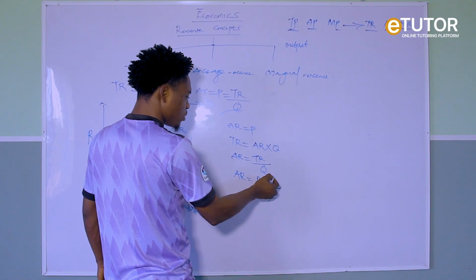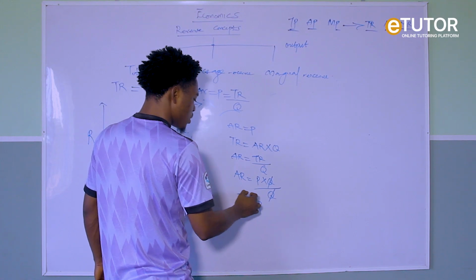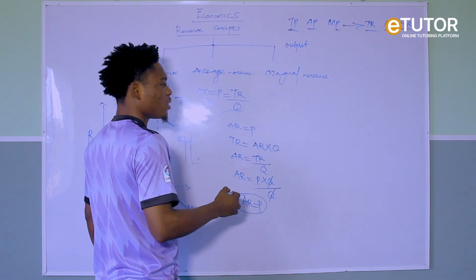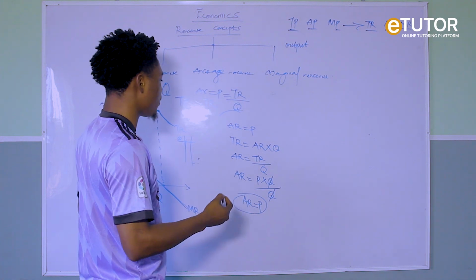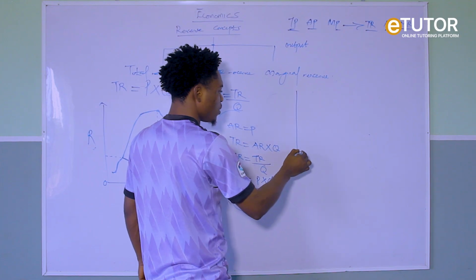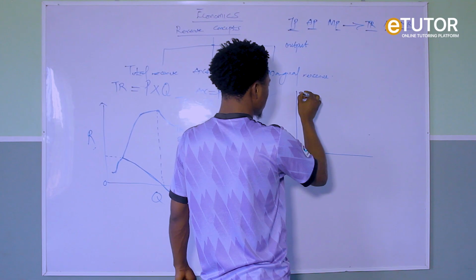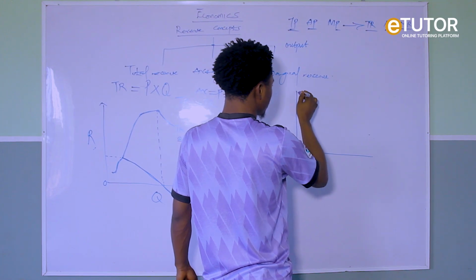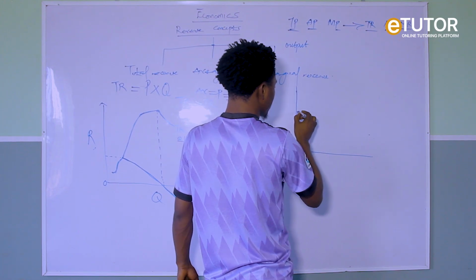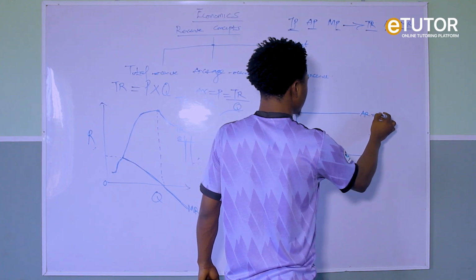So if this cancels this, our average revenue will also be equal to our price. And based on my explanation, our average revenue is the same thing as our price. So our average revenue can be something like this. So we can have our average revenue like this.